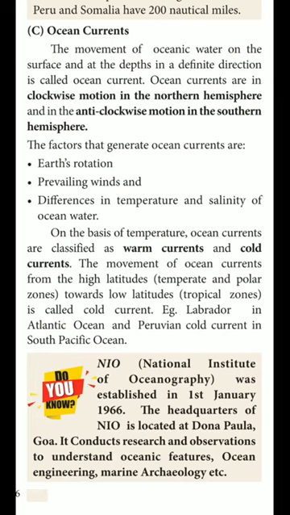Okay, once again we can recall this. On the basis of temperature, ocean currents are classified into two types. What are the two types according to the temperature? Warm current and cold current. What do you know about this cold current? The movement of ocean current from the high latitude to low latitude is called cold current. The reverse of that is the warm current.